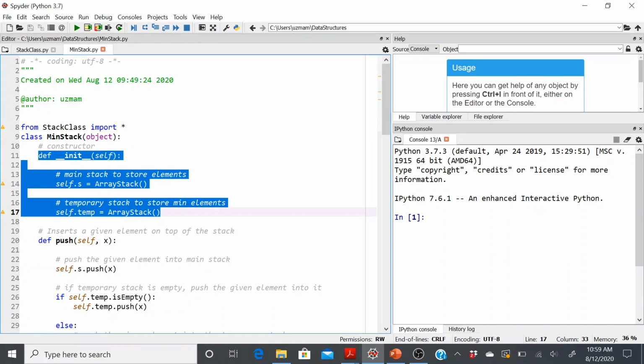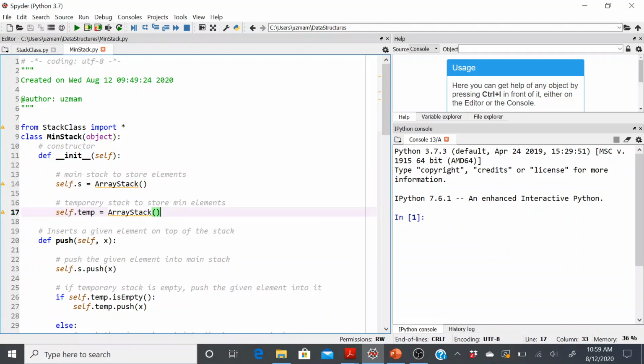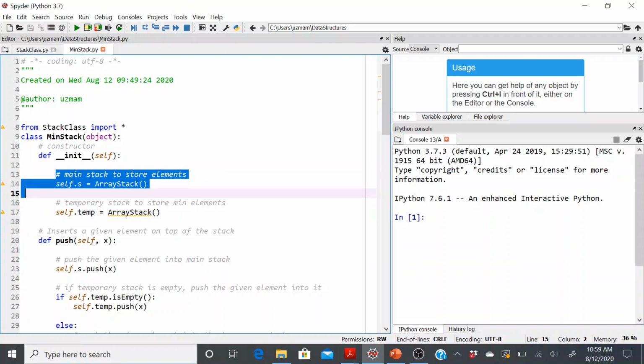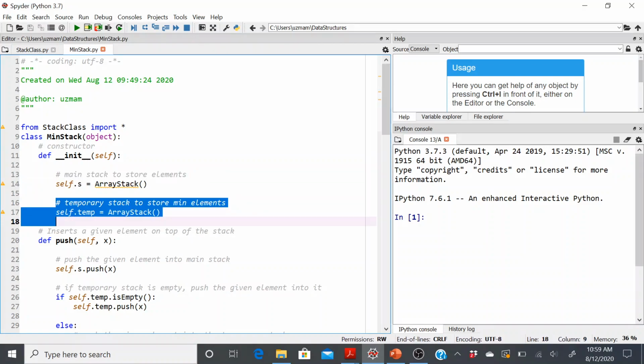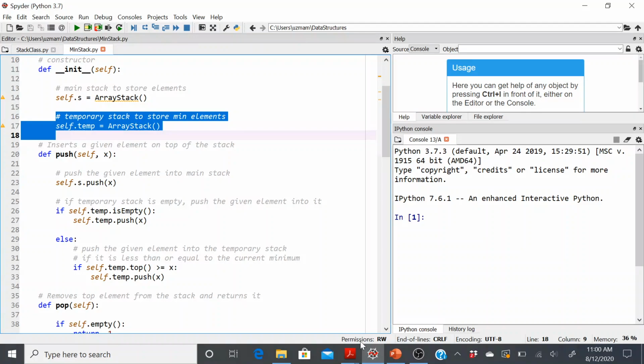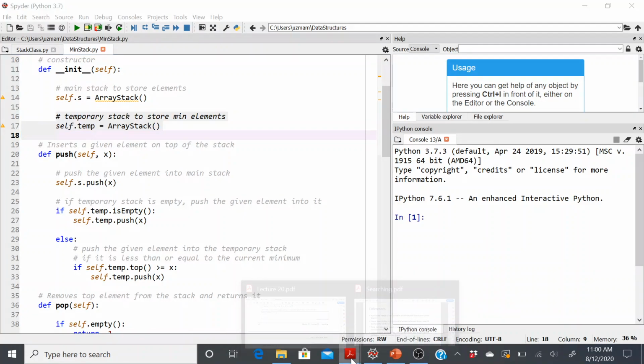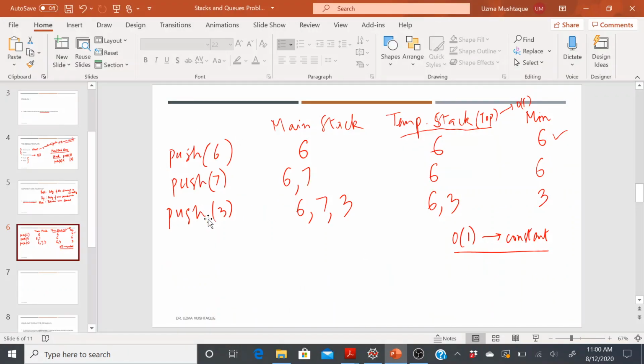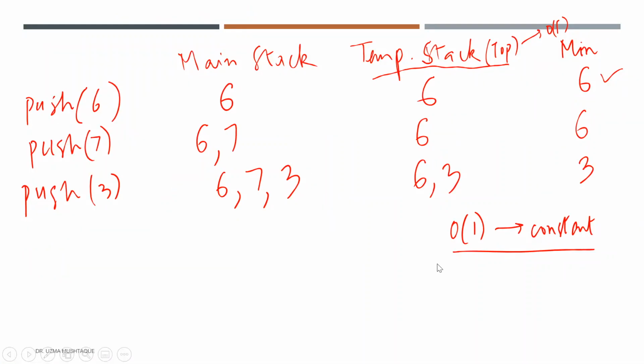Now notice what I have in the constructor method, or the init method. I'm creating my main stack as we decided and my temporary stack. This temporary stack is important because I have to output the min element in constant time. Okay, then we already discussed how the push works, and we did not discuss how the pop should work. So let's also write that down before actually going to the code.